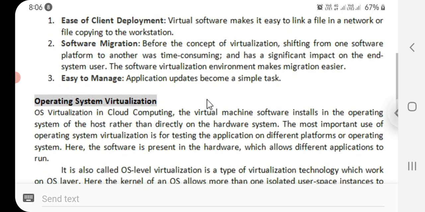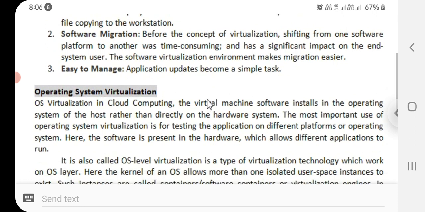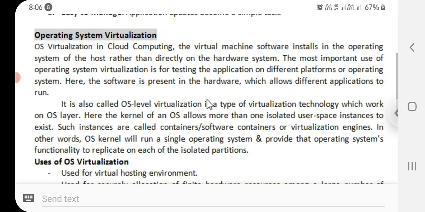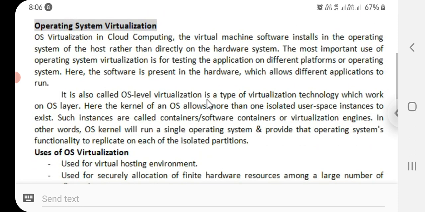The next one is easy to manage. Application updates become a simple task in this. Now let's see operating system virtualization. In operating system virtualization in cloud computing, the virtual machine software installs in the operating system of the host rather than directly on the hardware system.